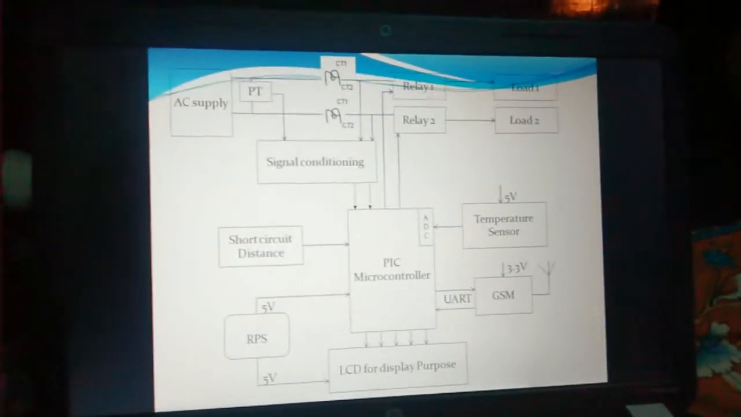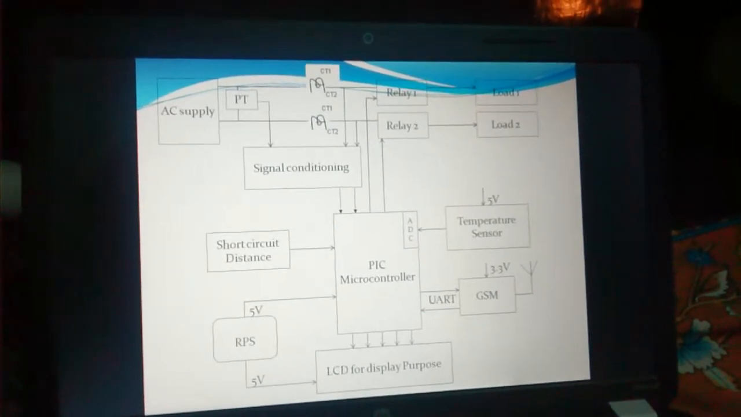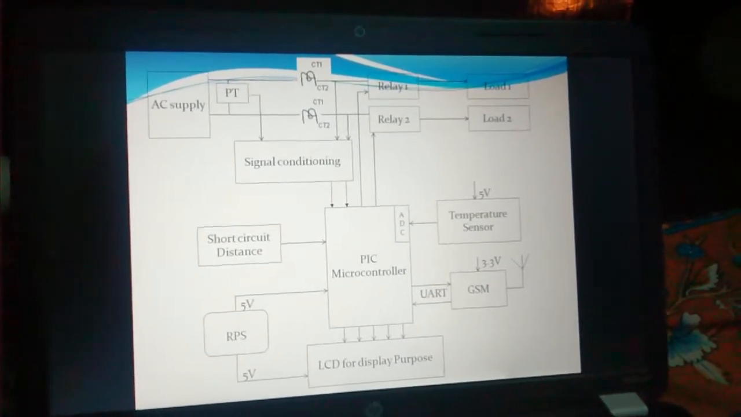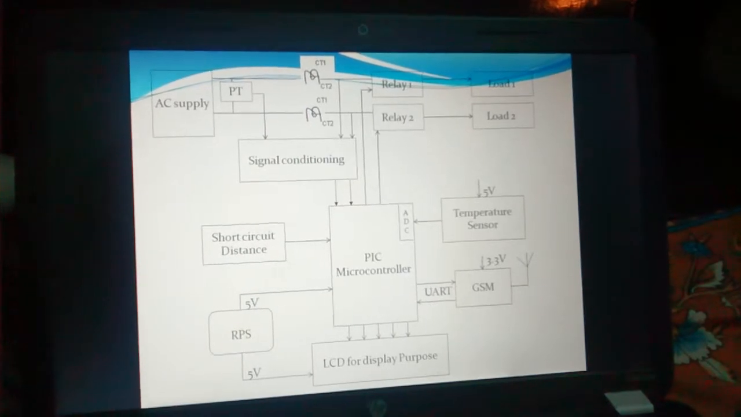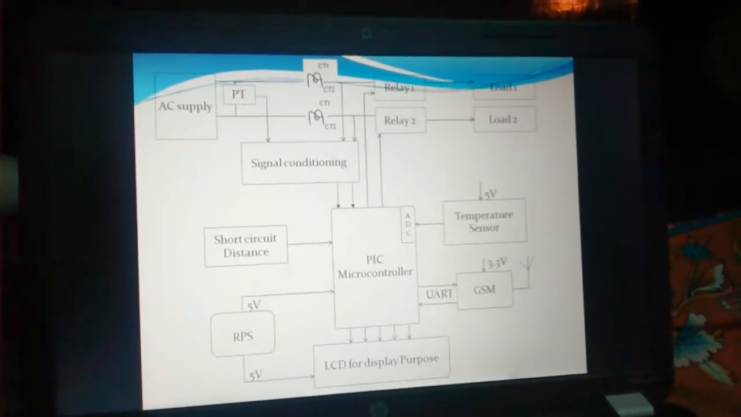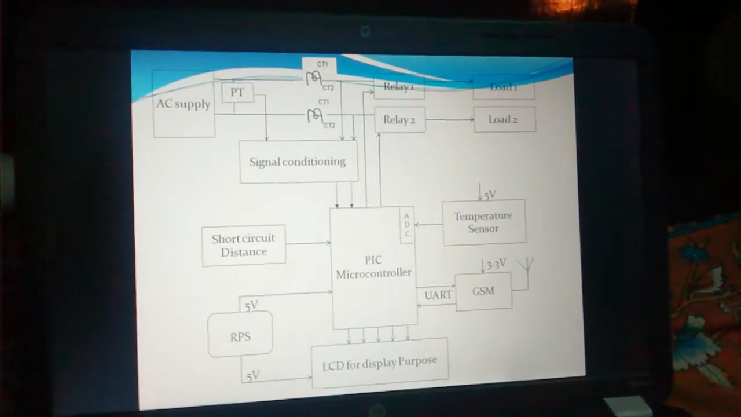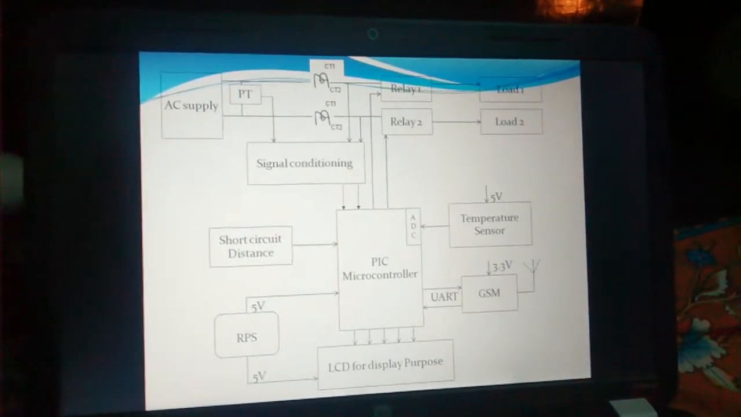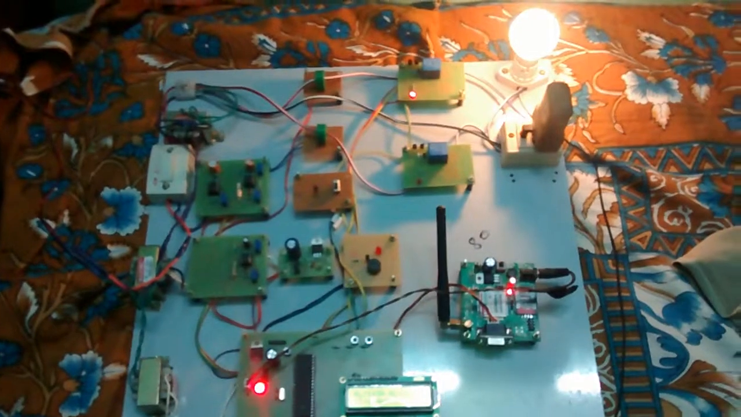This is the system architecture of the project, where you can see the PIC microcontroller, LCD display, RPS, short circuit detector, temperature sensor, GSM, relays, and load. So let us see the prototype kit which has been implemented. This is the project which we have implemented.